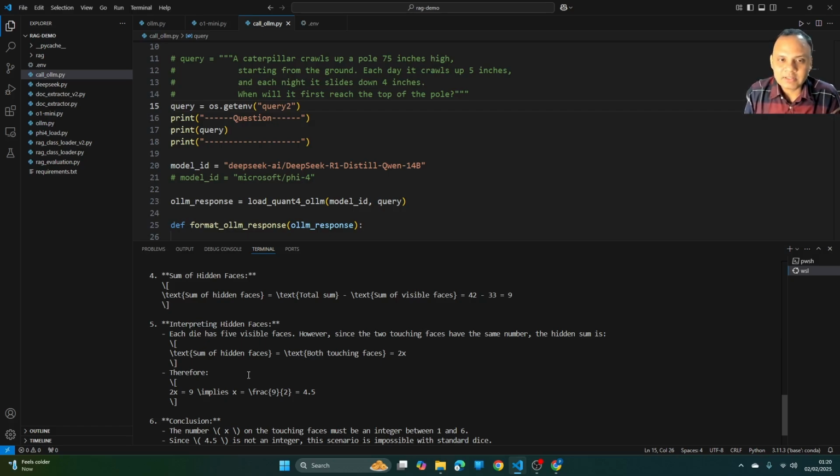Though I could not test that model. I could not load it. That is a huge model. I'll not be able to load it here, but definitely I'll give it a try later on to check how it performs, whether it can give a proper answer to these questions. With that, I can say that O1-mini is still a better performer among reasoning-based models, and this distilled model is probably not at par as they suggest in their paper.